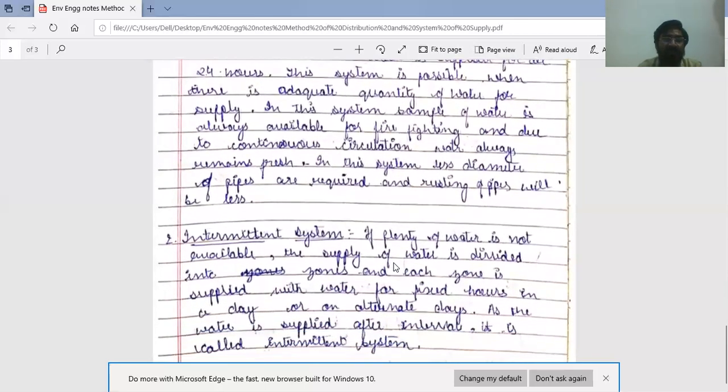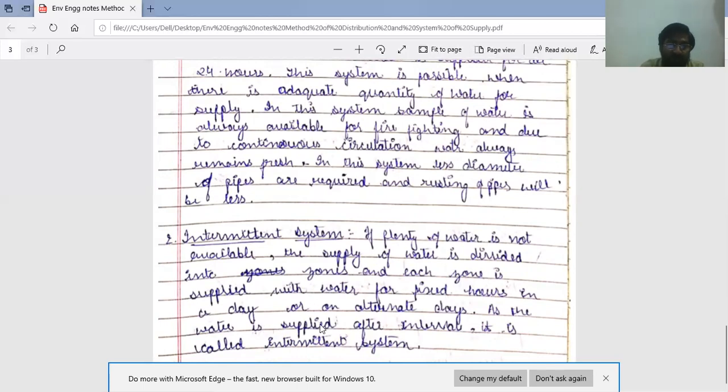Second is intermittent system or non-continuous system. If plenty of water is not available, the supply of water is divided into zones and each zone is supplied with water for fixed hours in a day or on alternate days.